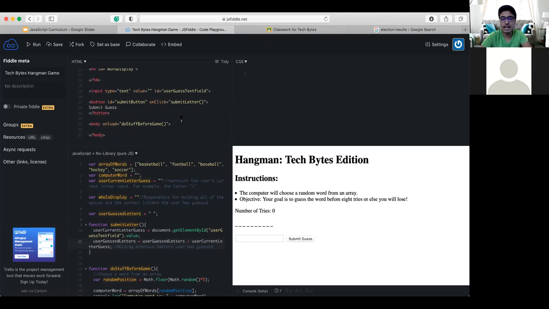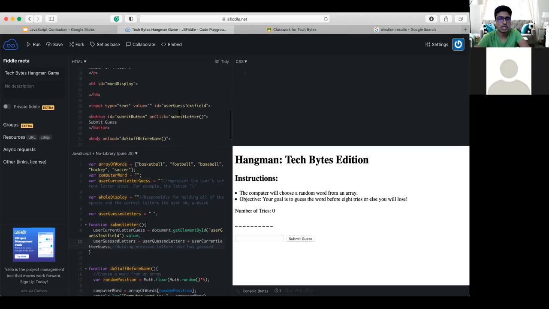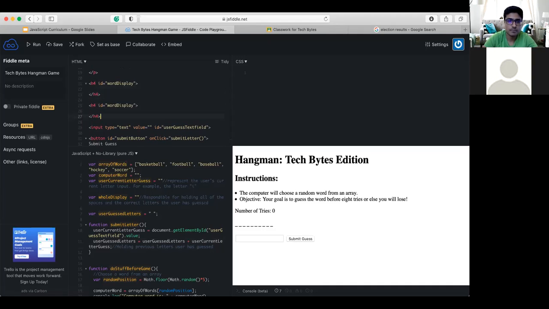So in order to do that, I'm going to have to create a new tag in our HTML. How about we just copy this word display, paste one below it, and change the ID to previous letter. We can change it to guess letters. How about that? That makes more sense. Make sure that is appearing. There we go, it's right there. And I'm going to change it to an H5 tag just to make it a bit less bolded.